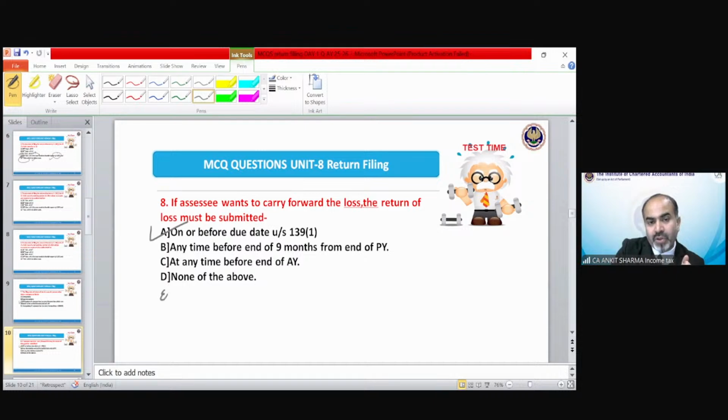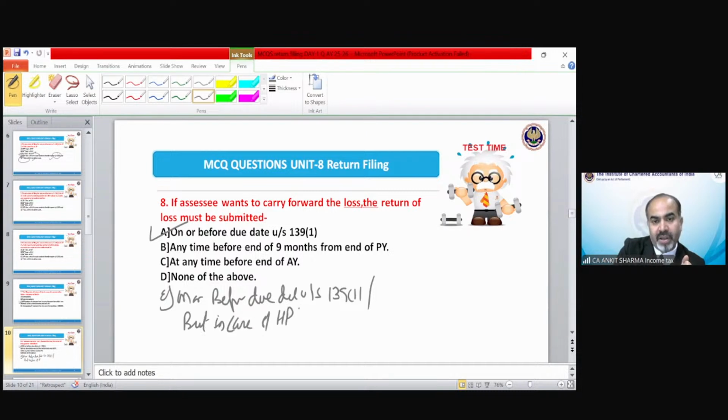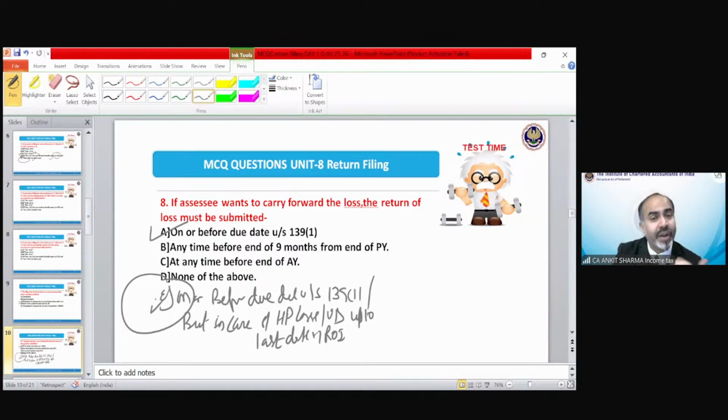Suppose there is one more option: on or before the due date under section 139(1), but in case of house property losses or unabsorbed depreciation, up to the last date of ROI. Then which option should be correct? E. Why? Because it has the wider space to cover even point number A.